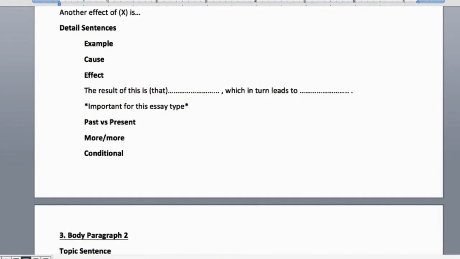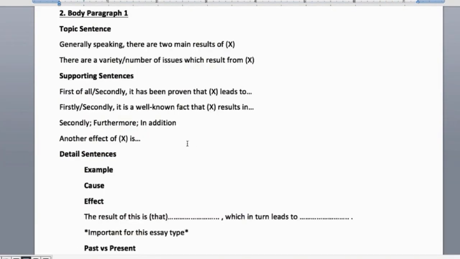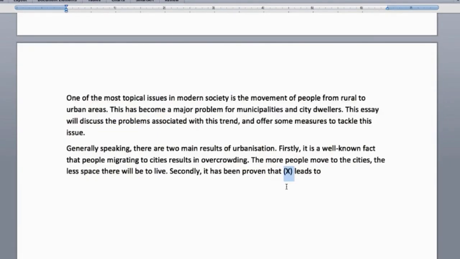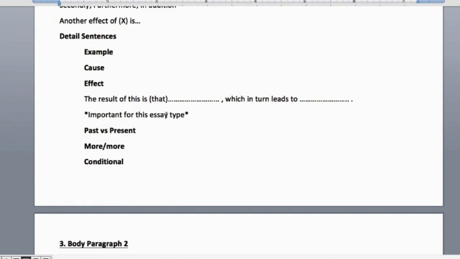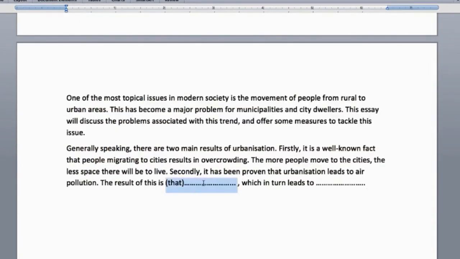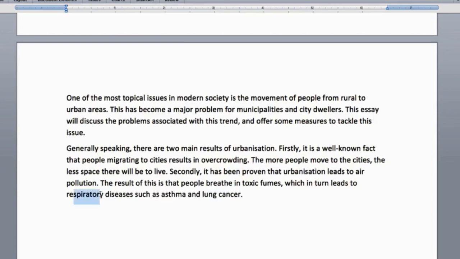Right, next idea was what? It was air pollution. Let's use that. I can say urbanization again. Urbanization leads to air pollution. This is a really nice one to use. It's a double thing and it's great English. Try and use it, especially if you're doing effects, an effects essay. Use this sentence. The result of this is that people breathe in toxic fumes, which in turn leads to great respiratory diseases. And then always throw in a couple of examples, always nice.